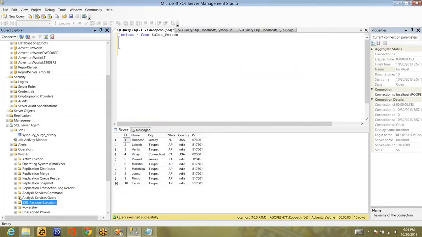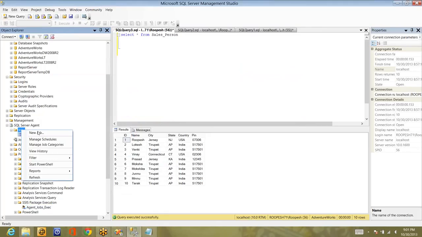Let me refresh it, and you can see the proxy under the folder SSIS package execution. So I've taken an ID and I've created a credential for that, and that credential I've used in the package execution proxy. So this proxy, whatever I've created, will be used in package execution. Let me show you where I'm going to use this.